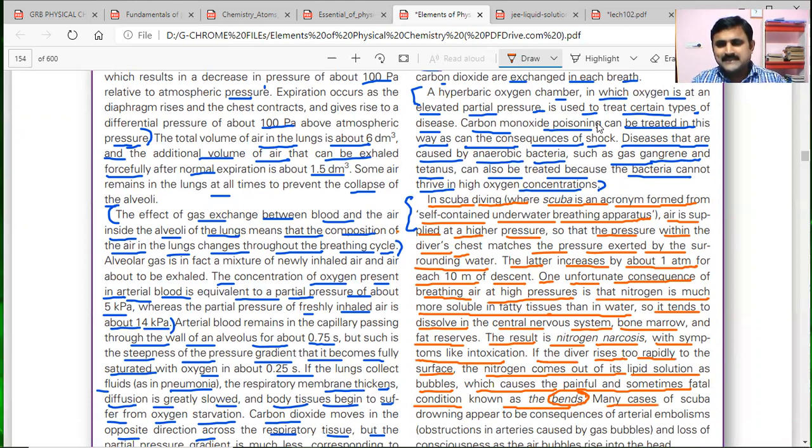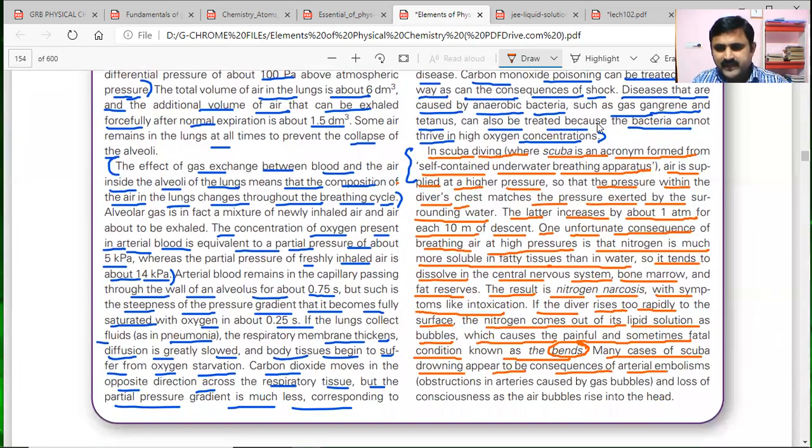In many cases, scuba drowning appears to be a consequence of arterial embolism. That means embolisms are obstructions in arteries caused by gas bubbles. It will cause some problems in breathing, and loss of consciousness as the air bubbles rise into the head.